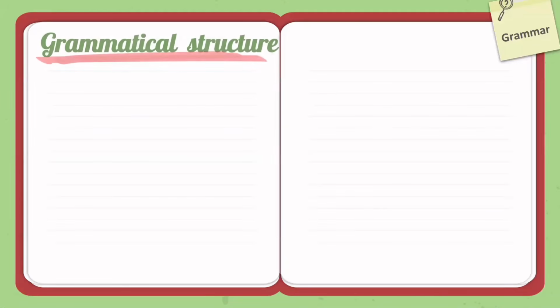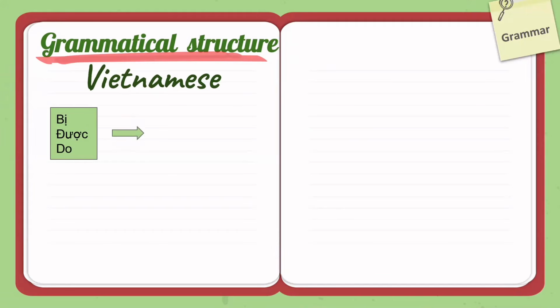Regarding grammatical structures, some other researchers believe that despite no passive category as a morphological category, there's an existence of passive structures for a sentence. Nguyễn Phú Phong, a famous Vietnamese linguist, acknowledged the passiveness as a grammatical category in Vietnamese and also considers bị, được, do as passive auxiliaries.